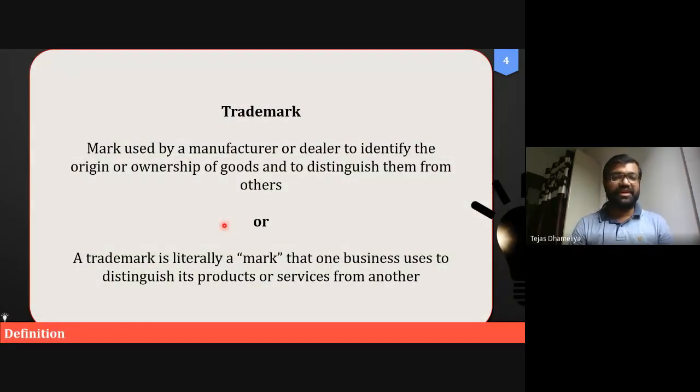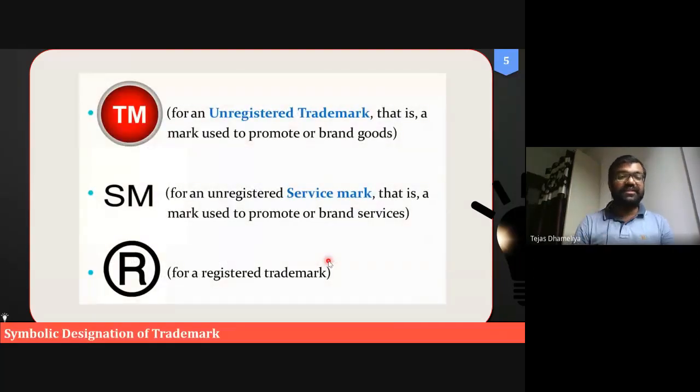The trademark is basically a mark for the trading, a mark for the business. That is what is called trademark. A trademark is a mark that is meant for a business, to distinguish the products sold or marketed by one company or business firm from another company or organization. These are the three major symbolic representations of the trademark. What are they? They are service mark, registered trademark, and simple unregistered trademark.